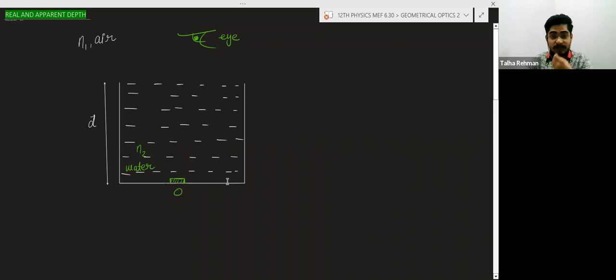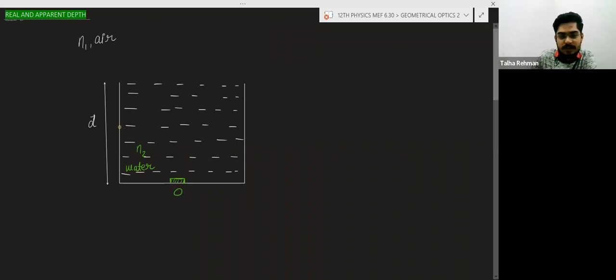Suppose D is the depth of this tank, basically a water containing tank.